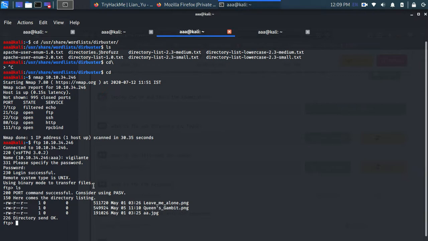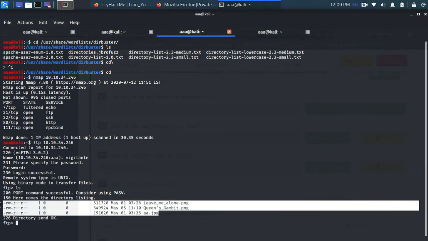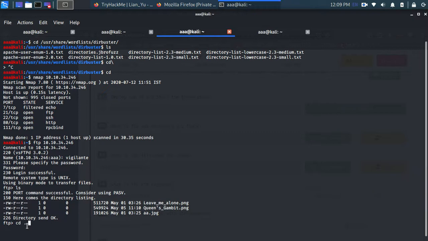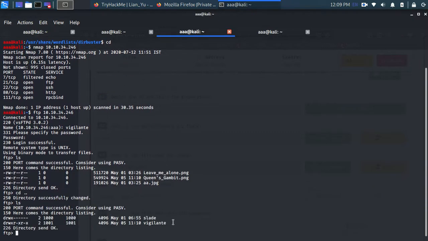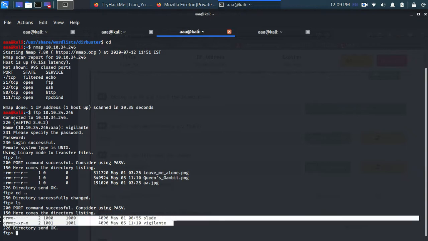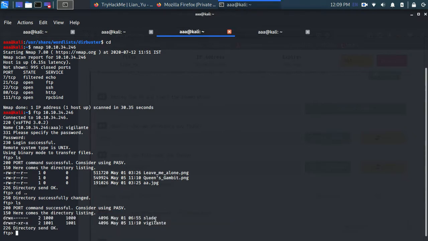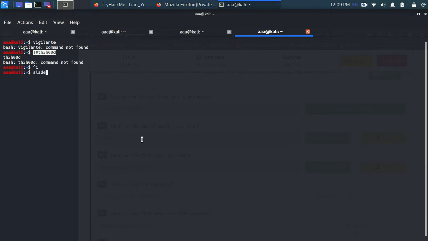So this thing has 3 files in here. Let's check the previous directory, and this thing has these 2. Okay, fine. So we got the other usernames. One is vigilante and the other username is Slade. Let's again save Slade here.